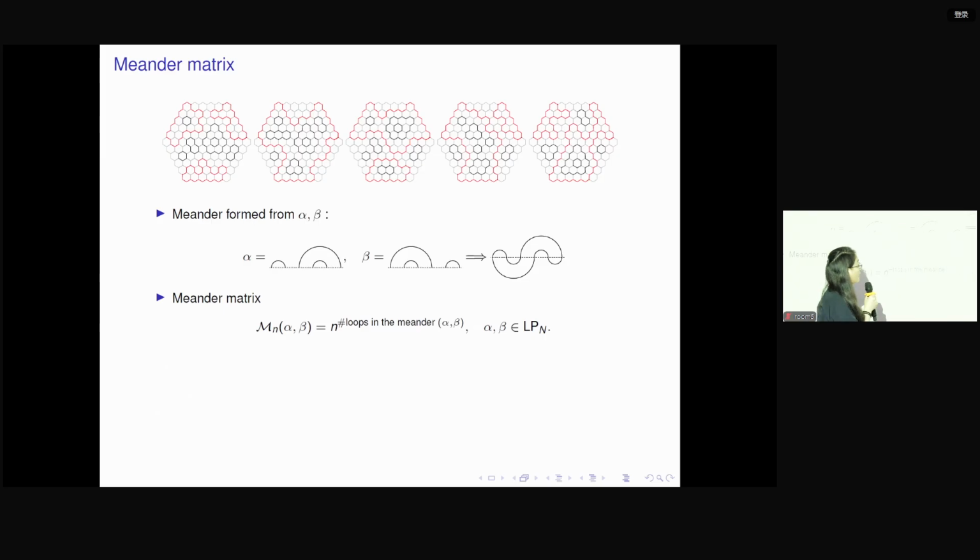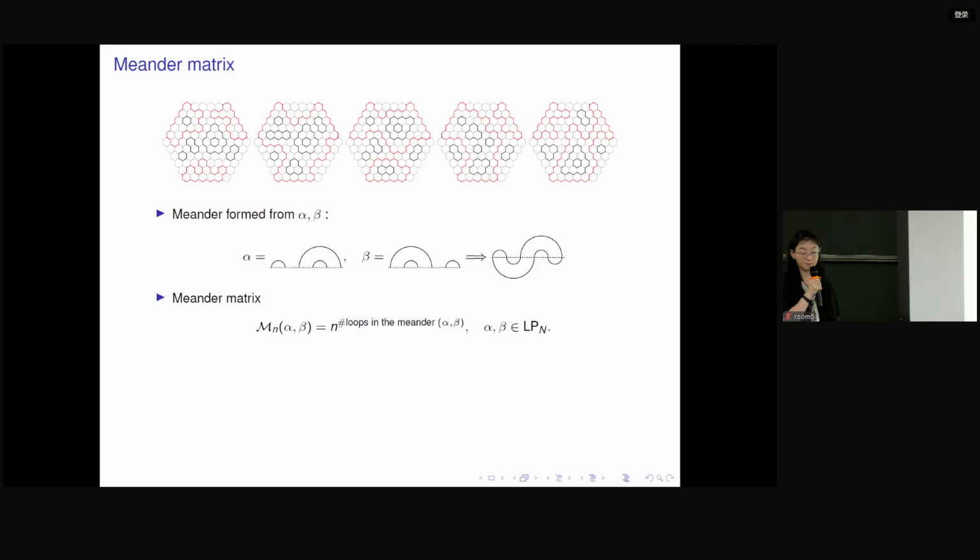And then we calculate how many loops there are in this meander. For this matrix, at the entry alpha and beta, the number is given by n to the power of the number of loops in the meander. So this is the definition of the meander matrix.